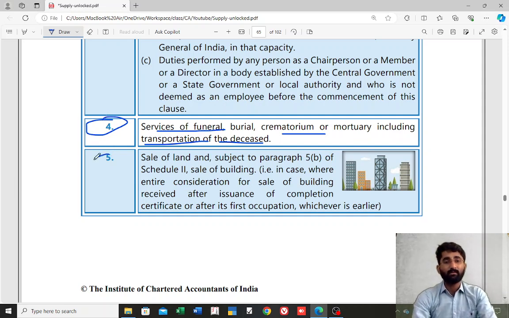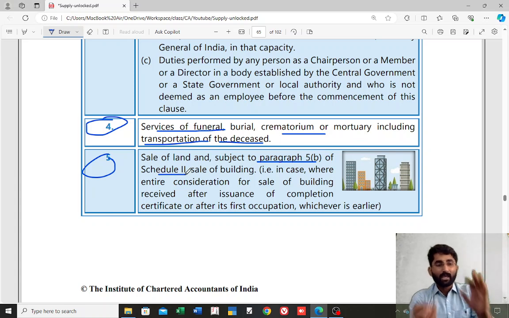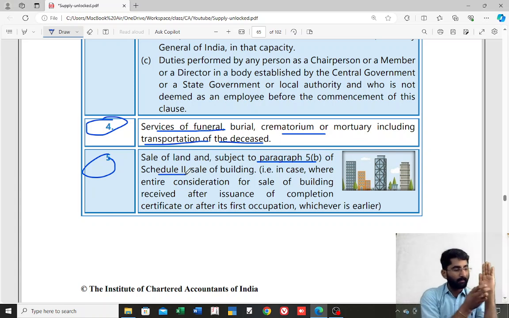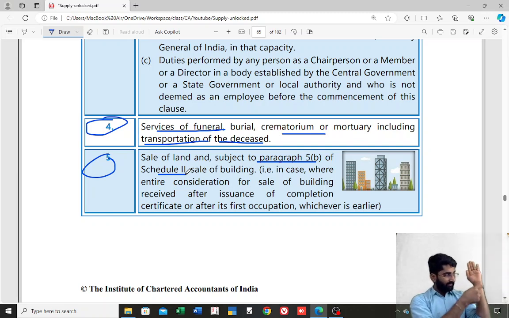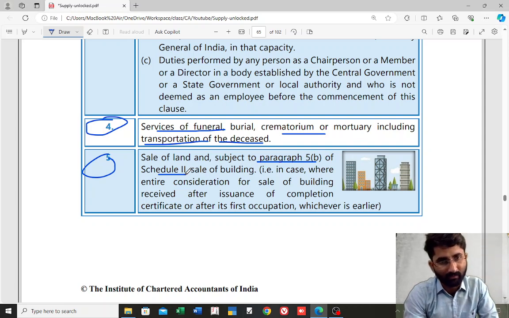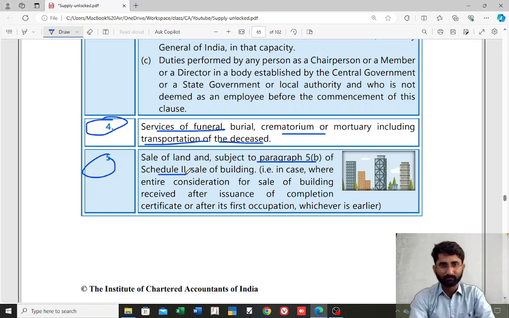Fifth one, the sale of land, subject to paragraph number 5b of schedule number 2. Remember, if you receive anything before the completion date or first occupancy, whichever is earlier, then it is supply of service. If you receive the entire consideration after the completion date or first occupancy, whichever is earlier, it is neither supply of goods nor supply of service. I hope you can recall this.